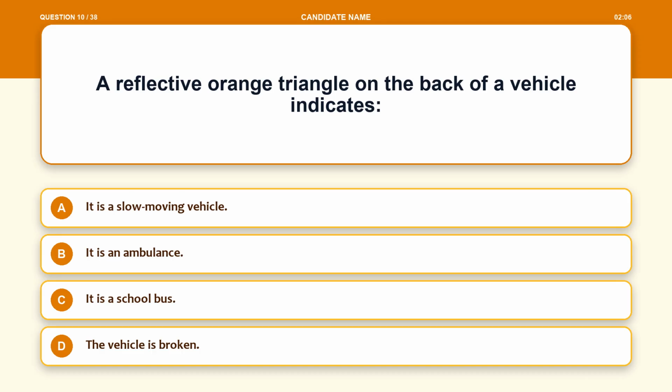Question 10. A reflective orange triangle on the back of a vehicle indicates: Option A, it is a slow-moving vehicle. Option B, it is an ambulance. Option C, it is a school bus. Option D, the vehicle is broken.